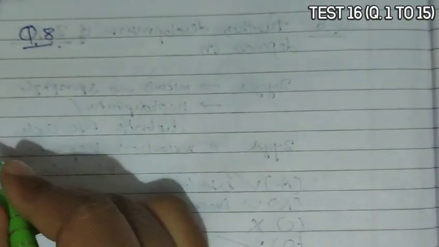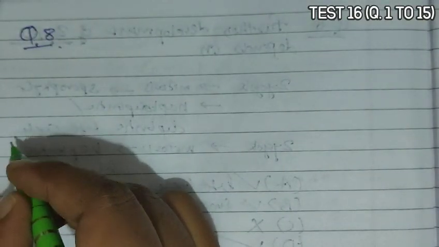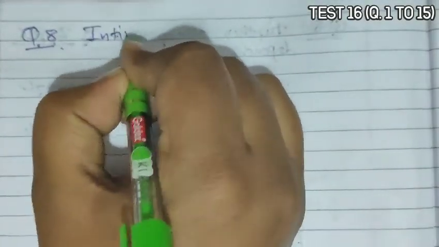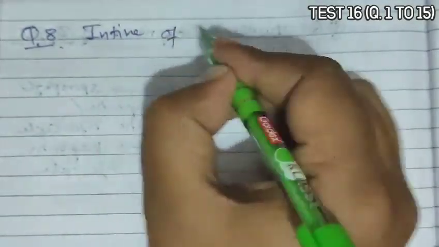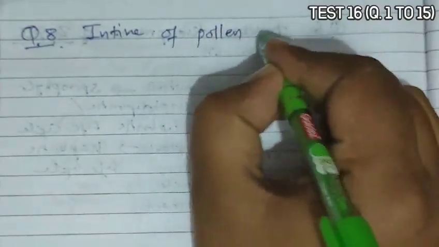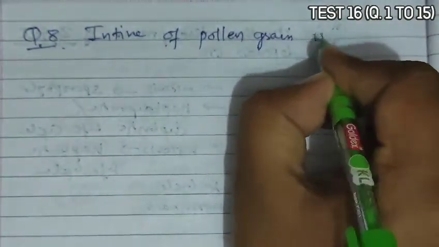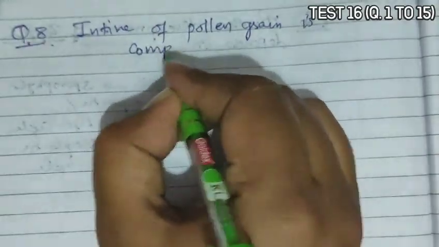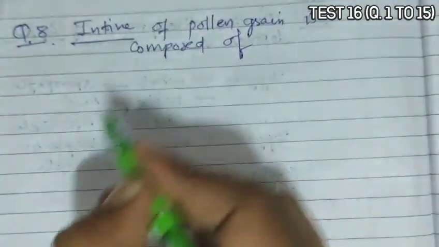Question 8. Question 8 asks that intine of pollen grain is composed of. Now if we are talking about the intine,